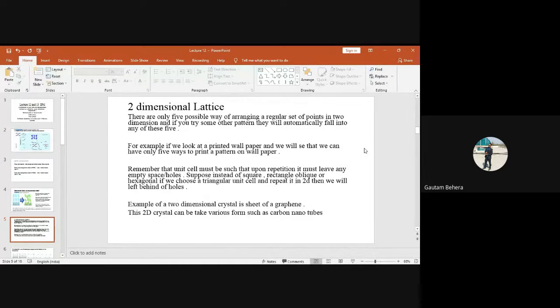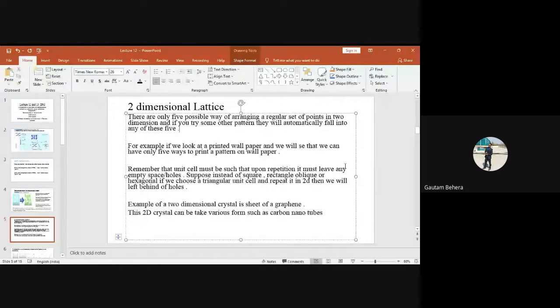You people have forgotten, I have shown you the unit cells of those different unit cells. I have shown you, if I remember. Anyways, so now this line is very important. There are only 5 possible ways of arranging a regular set of points in 2 dimensions, and if you try some other patterns, they will automatically fall into any of these 5. So you have to remember, in case of a 2-dimensional lattice, we can only have 5 possible ways of arranging a regular set of points. A regular set of points means I am talking about unit cell.